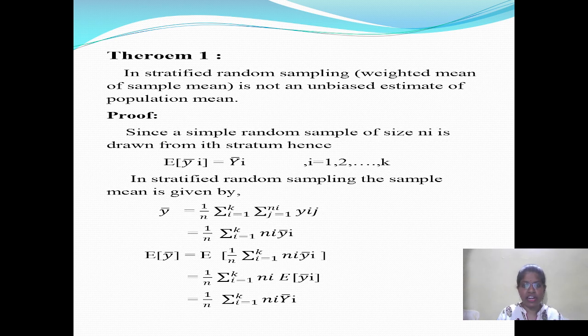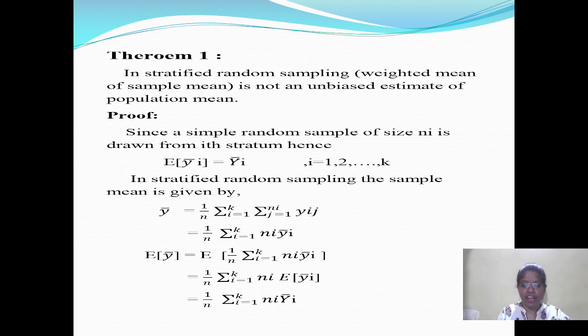In stratified random sampling, the sample mean is given by small y bar is equal to 1 by n summation i equal to 1 to k, summation j equal to 1 to ni, yij, which is 1 by n summation i equal to 1 to k, ni into y bar i. Therefore, expectation of y bar is equal to expectation of 1 by n summation of i equal to 1 to k,